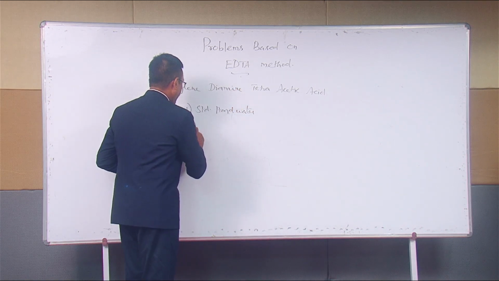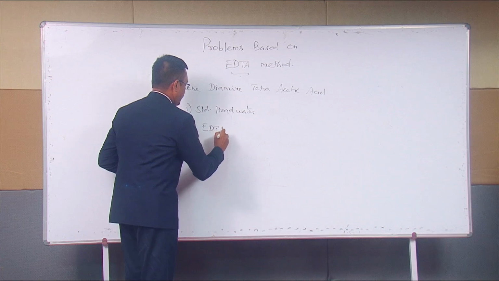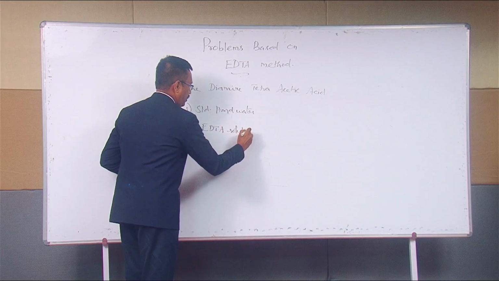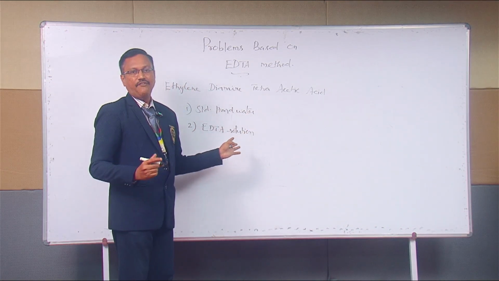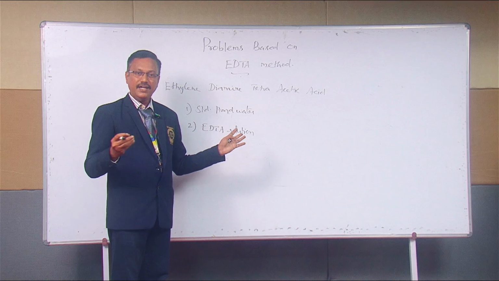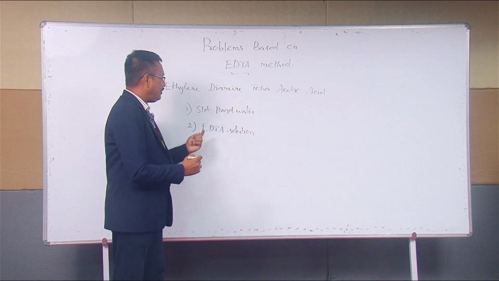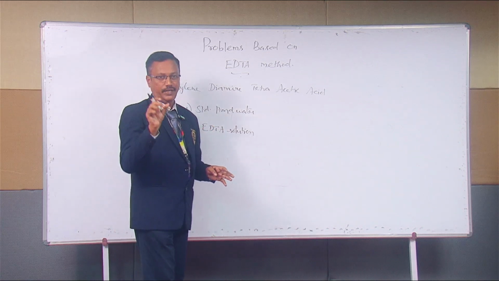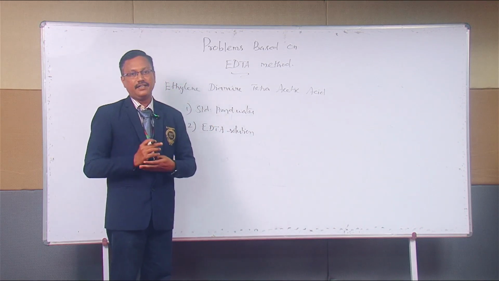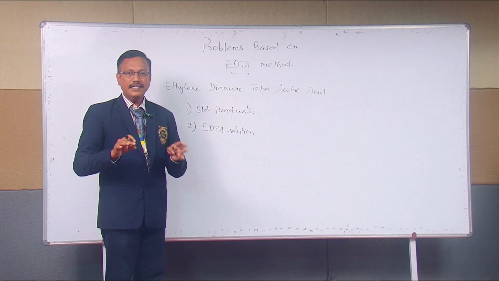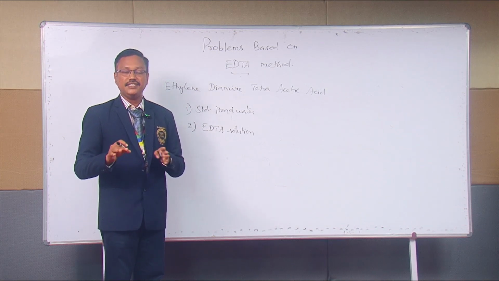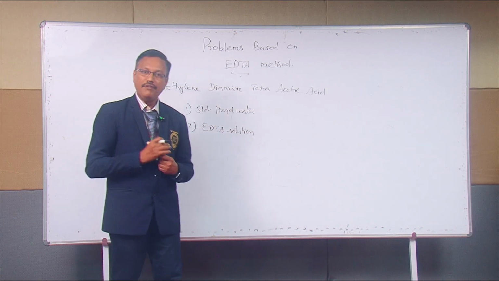Number 2, EDTA solution. For the EDTA solution, we will be taking 4 grams of EDTA and dissolving it. Then EDTA will be taken in the burette. The hard water will be taken in the pipette. To avoid any change in the pH, we are going to use a buffer solution.